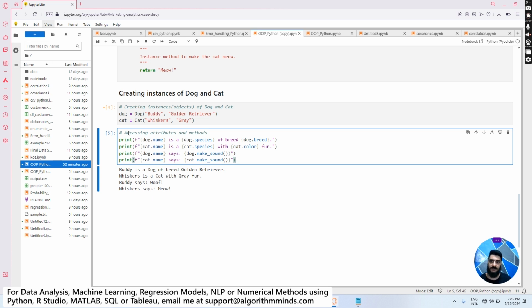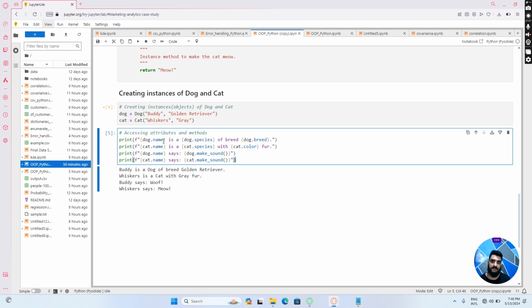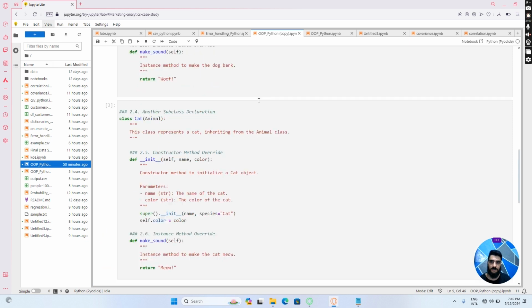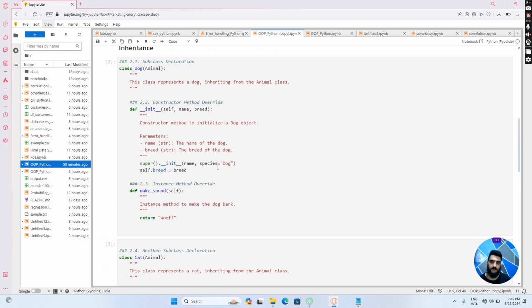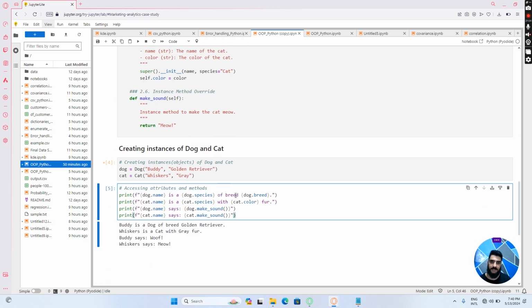We have declared an f-string here, and then we have defined dog.name, which is the name of the dog, within those curly braces, so it gets embedded in the string. Then there is dog.species. So what is the species of the dog? Again, it's a dog. We defined earlier, if you recall, species is equal to dog. Then the breed, dog.breed. So what is the breed?